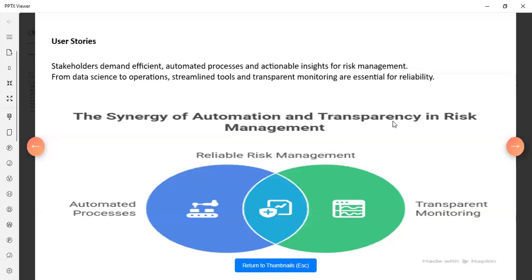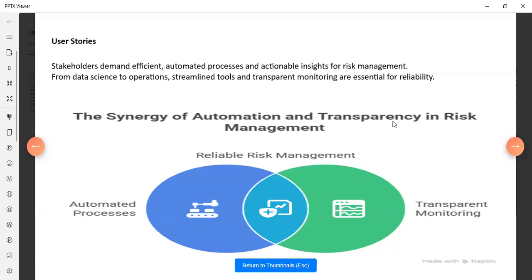To ensure that our solution meets diverse needs, we have crafted our user stories around key roles. Data scientists want to automate feature engineering to save time on manual tasks. As a fraud analyst, I need a real-time alert with a clear explanation to act.